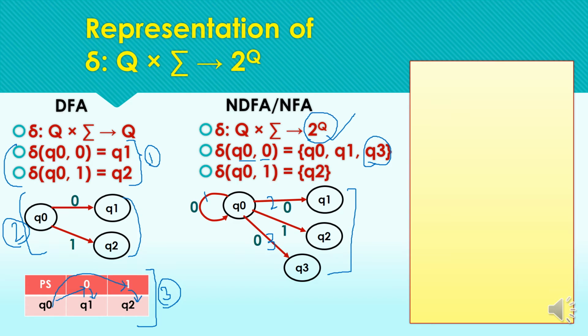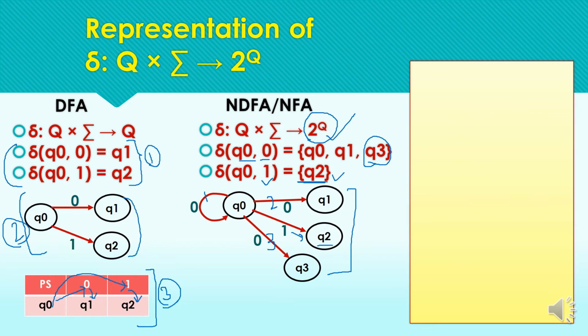Same way, from Q0 on reading the input symbol 1, we are moving to the state Q2. Although we have only one transition for the input symbol 1, to state Q2, we still need to write the resulting state in the form of a set as we have written over here.